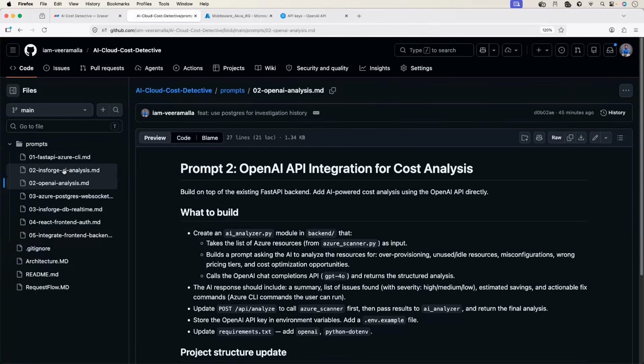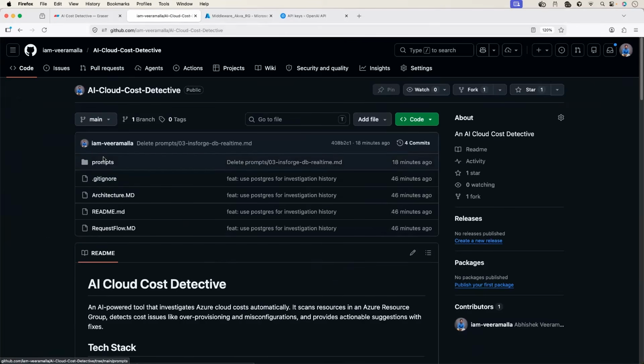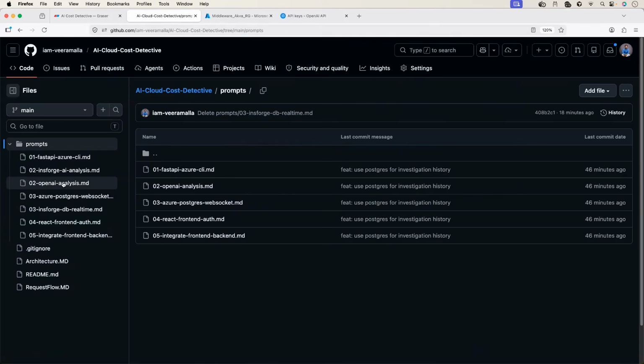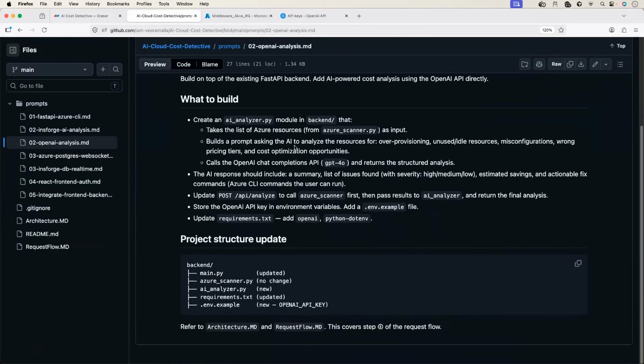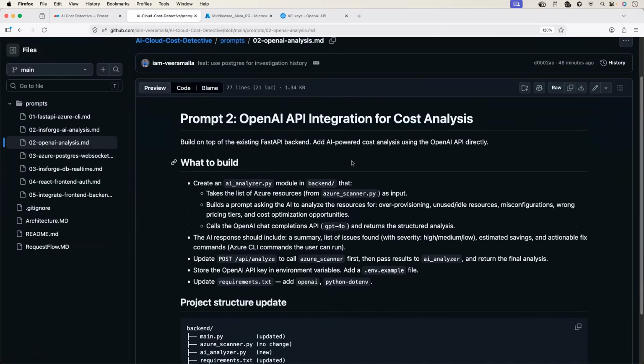How do we add the analysis part? Go back to the repo. In the repo, just go back to the prompts folder. You will find OpenAI analysis. Go to that. OpenAI API integration for cost analysis. Build on top of existing FastAPI backend. By the time you're running prompt 2, prompt 1 has created the FastAPI backend. So that's why build on top of existing FastAPI backend.